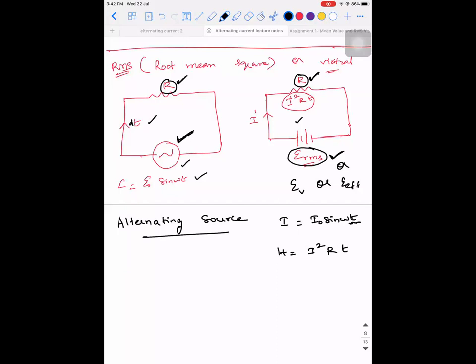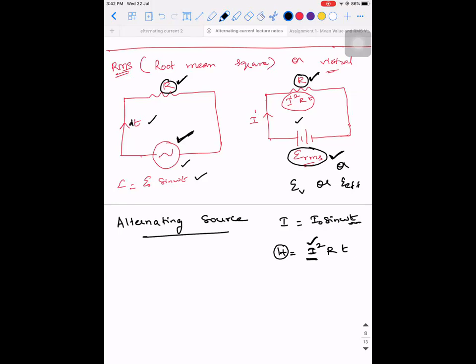But it is not possible for us to calculate the total heat in a single step, because according to H is equal to I square R T, this I stands for the direct current, or rather a steady state current.